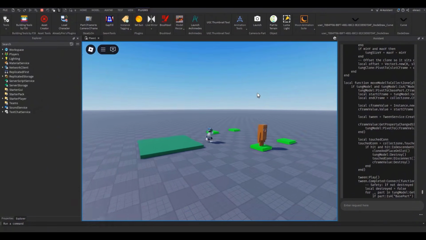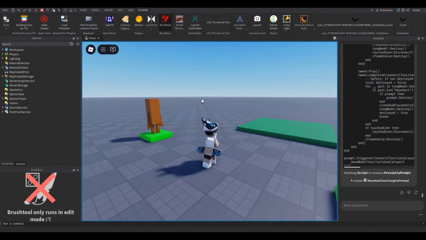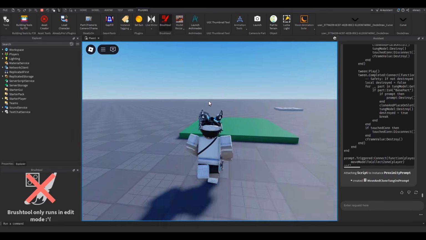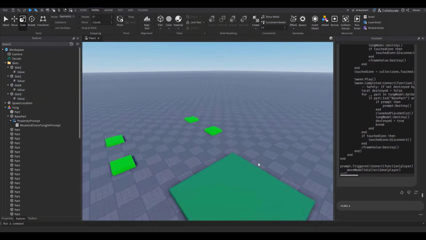This is like Steal a Brainrot. It's facing the wrong way, but whatever. This is so easy. I can't believe making a Roblox game is this easy using just AI. This is actually incredible. Lastly, I made it so a slot is occupied by using an int value.